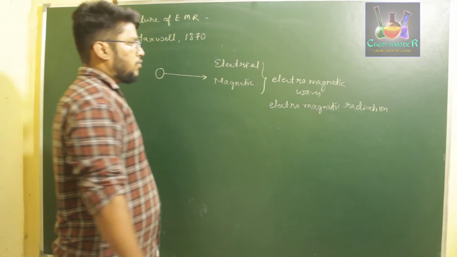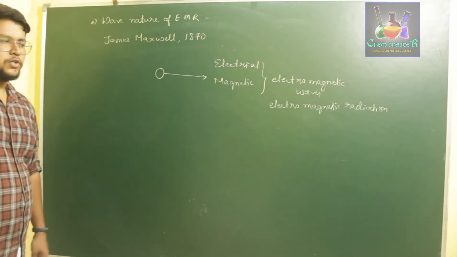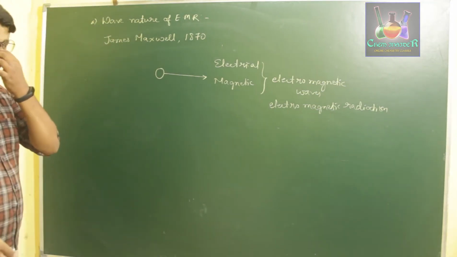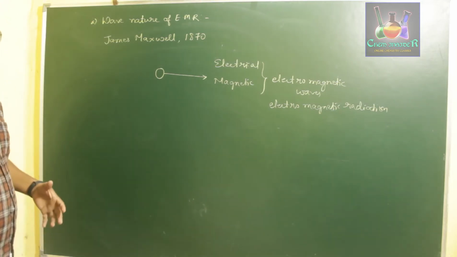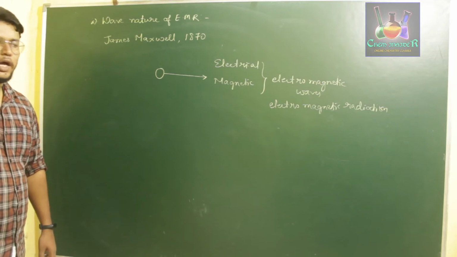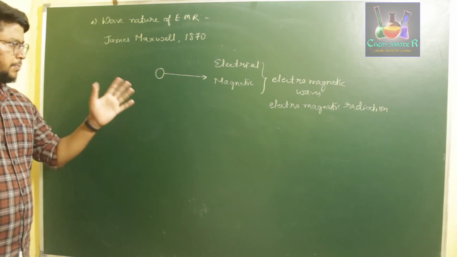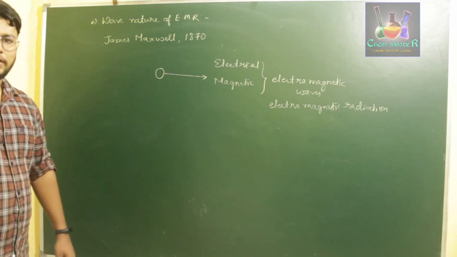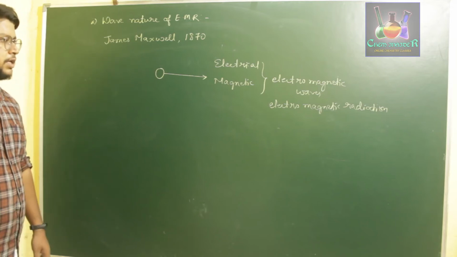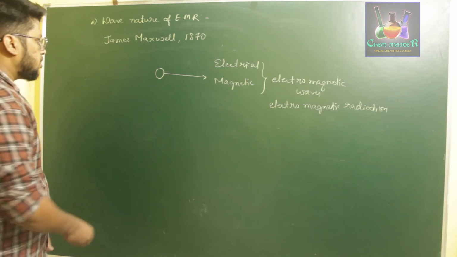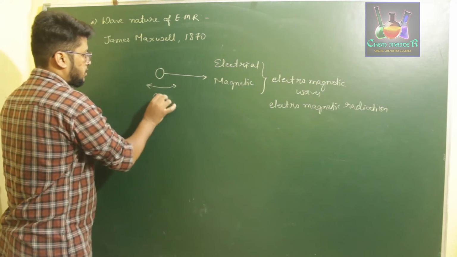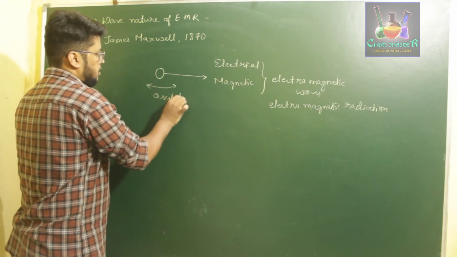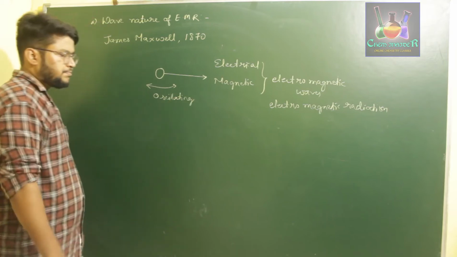So this was how we explained the wave nature of electromagnetic radiation. He said that electromagnetic waves or electromagnetic radiation have two branches in it. One is because of electrical radiation and one is because of magnetic radiation. And consider this atom oscillating, let us say at a particular speed, momentum or acceleration.